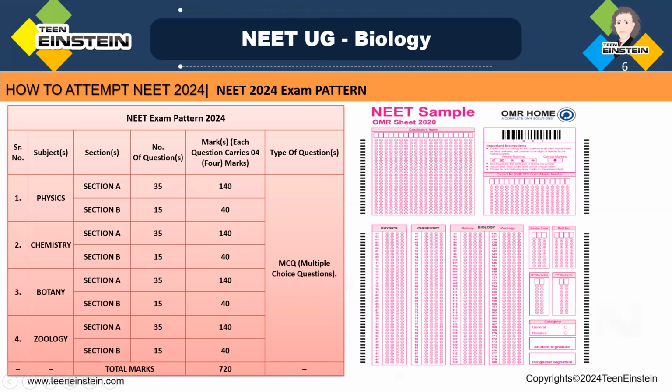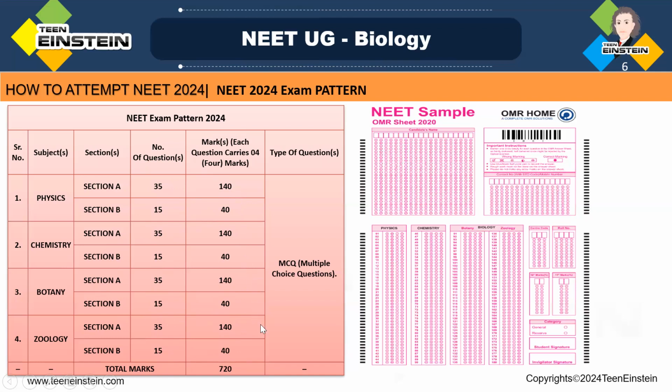So in section B you have an option: you can take only 10 questions from each one. Whichever questions you are clear about, go for only those questions, so there is less chance of negative marks. Okay, so 35 questions plus 15 questions. So you'll get 140 plus 40. Again, in chemistry also 140 plus 40, and in botany, 140 plus 40. Zoology, 140 plus 40.